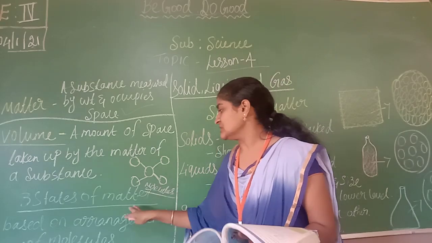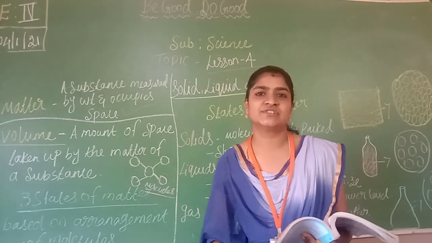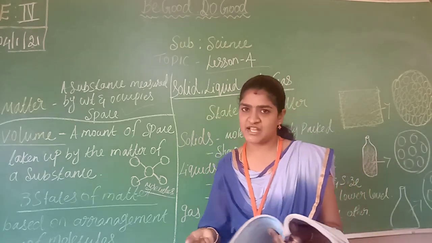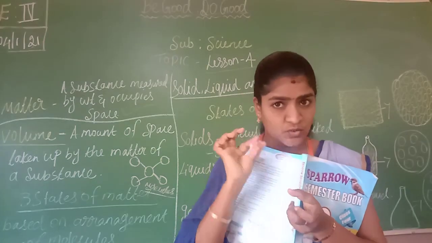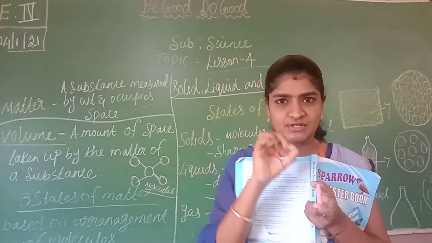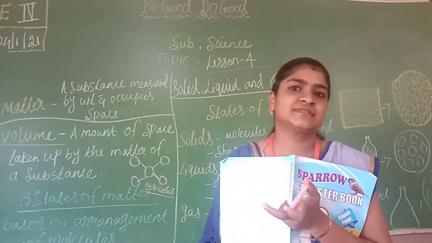According to the arrangement of molecules, what is meant by a molecule, children? A molecule means a very small one. We can't see it with our naked eyes. For example, this chalk piece is made up of chalk powder. How did the chalk powder come? Small molecules all join together and form chalk powder.